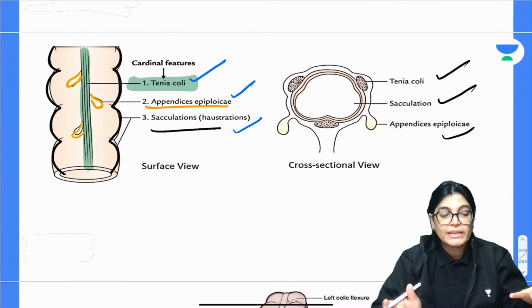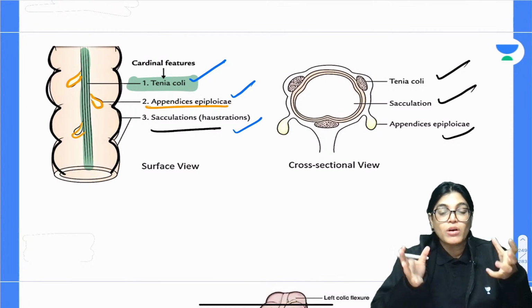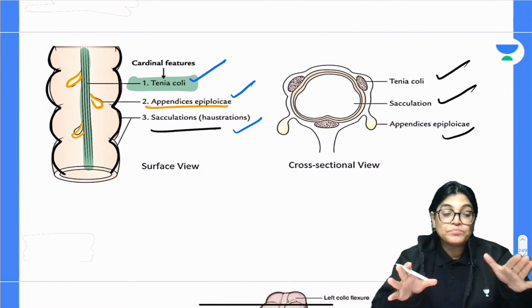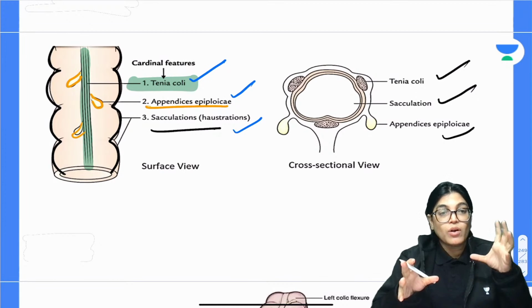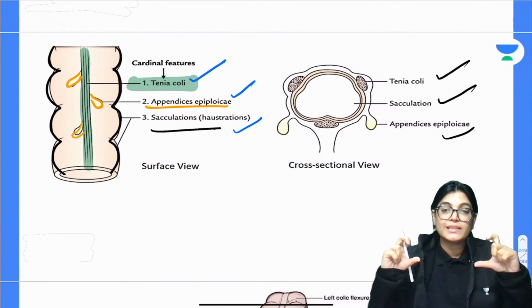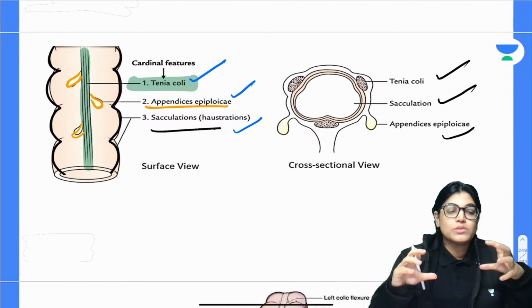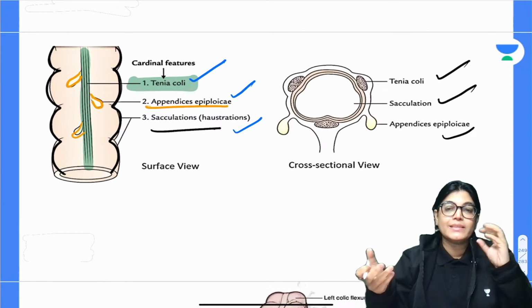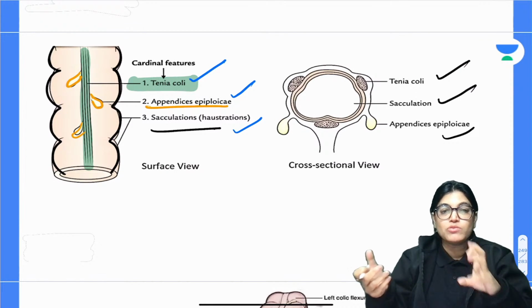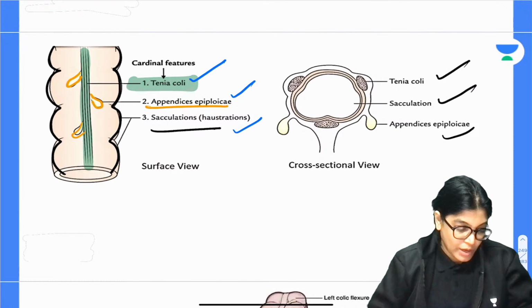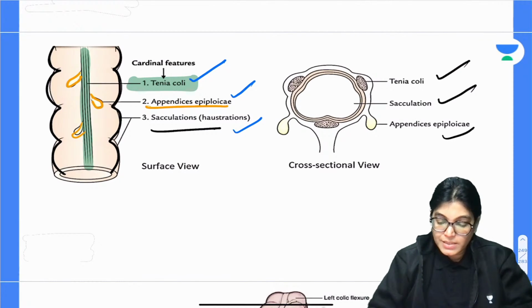When we are talking about tinea coli, it is the longitudinal muscle coat which lies over the whole of large intestine. The tinea coli contract lengthwise, and when they contract lengthwise in the large intestine, it produces sacculation or haustration. What are appendices epicoli? They are just fat pouches present over the surface of large intestine. So, these are the 3 features of large intestine.